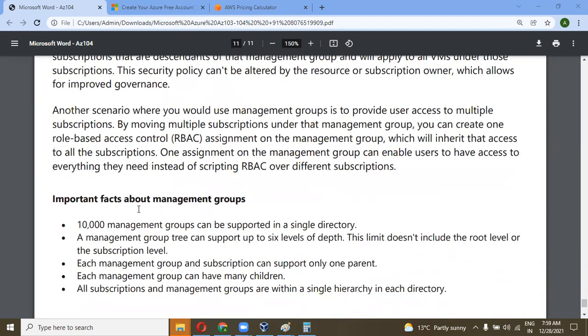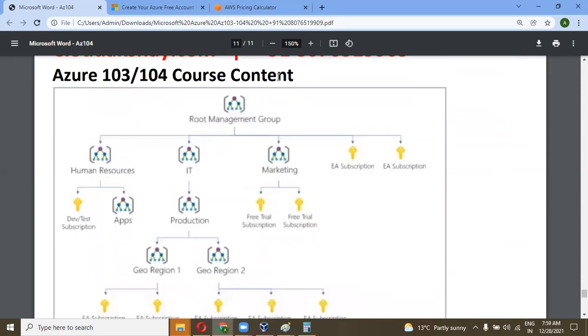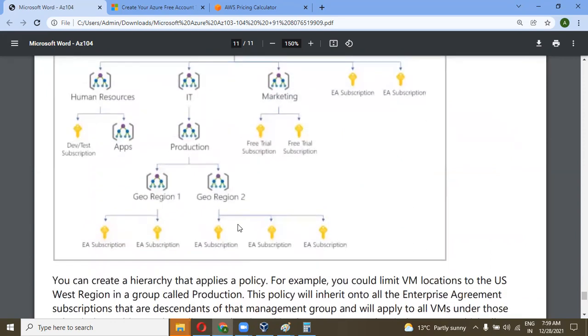An important fact about management groups: we can manage 10,000 groups in a single directory. A single directory means a single account. There can be multiple directories in your account, but you can manage 10,000 groups in a single directory. A management group tree can support up to 6 levels of depth.